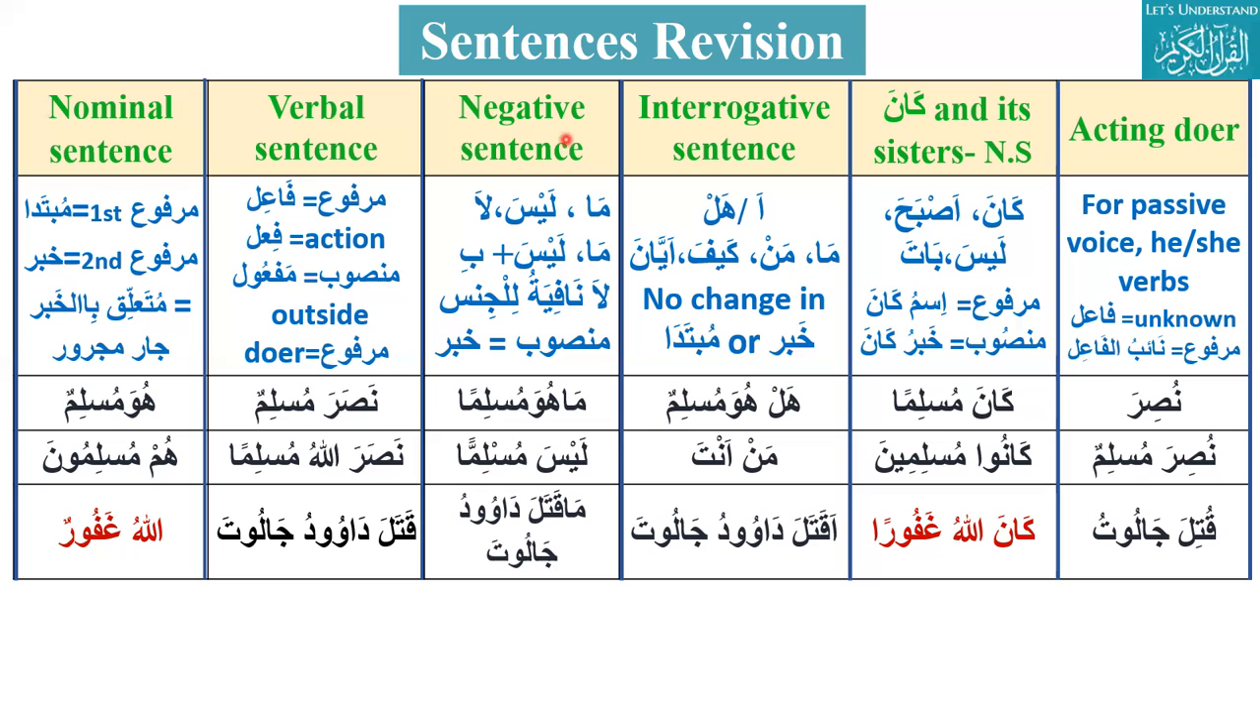So for example, laisa musliman, he was not Muslim. And laisa, what do they do? They apply before the mubtada and khabar will become mansub. And what about the strongest negation? Ma plus b is the strongest. It means absolutely not, not at all.